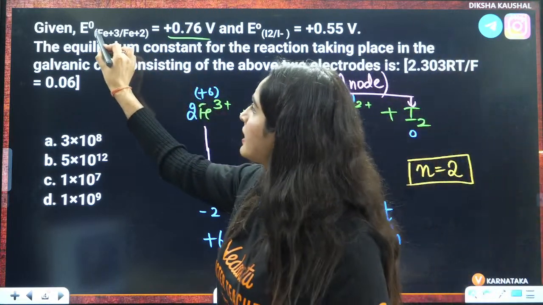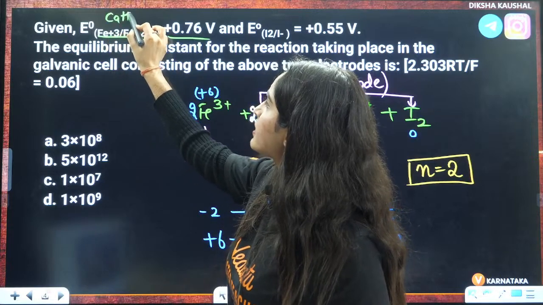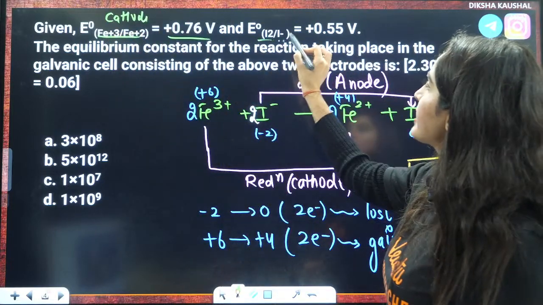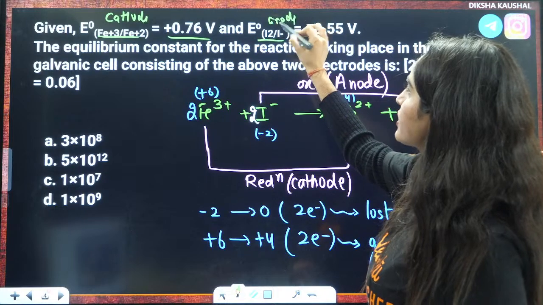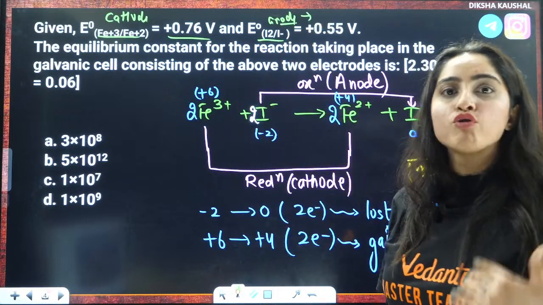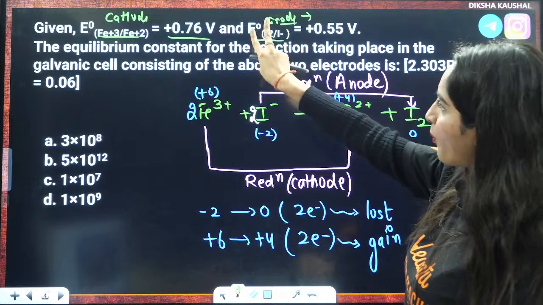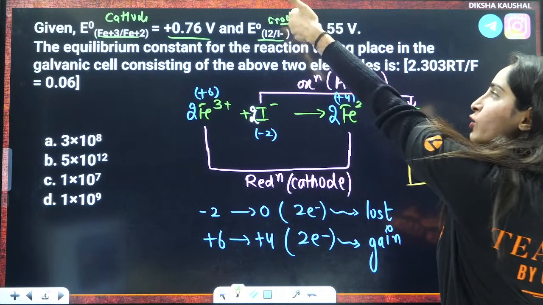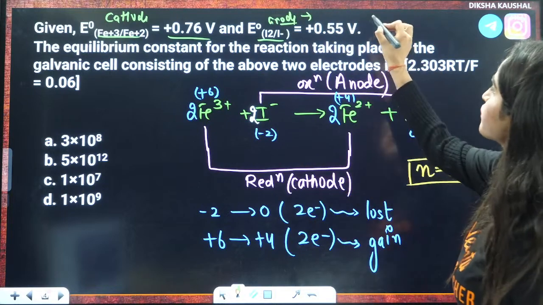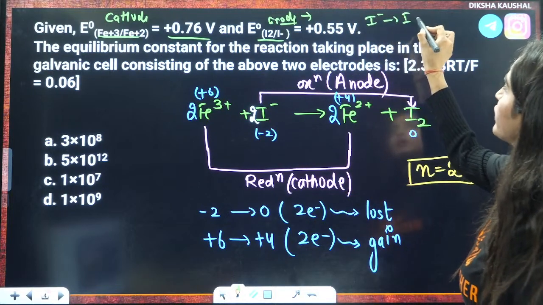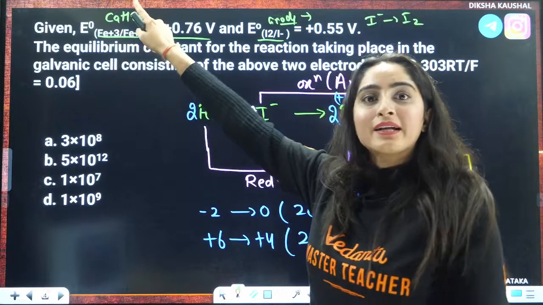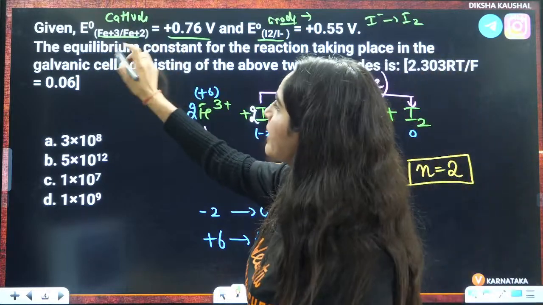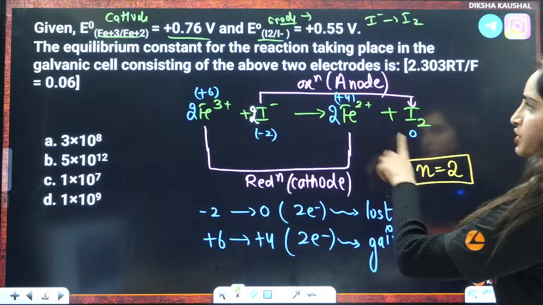That is why this will act as cathode side, and this will act as anode side. In anode side, you have loss of electron. That means this will be opposite, right? Because here they have written reduction potential. In anode side, you have oxidation. That is why this will be opposite. It will be I negative to I2. And here it will be the same because at cathode side, you have reduction. So it will be Fe3 positive to Fe2 positive, right?